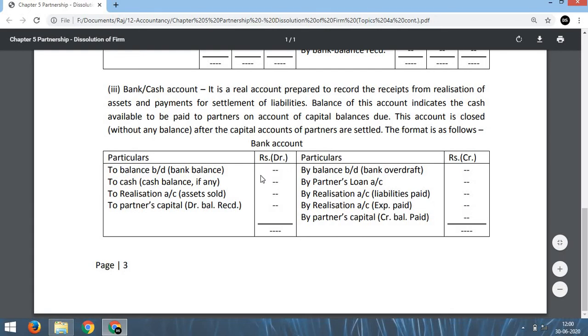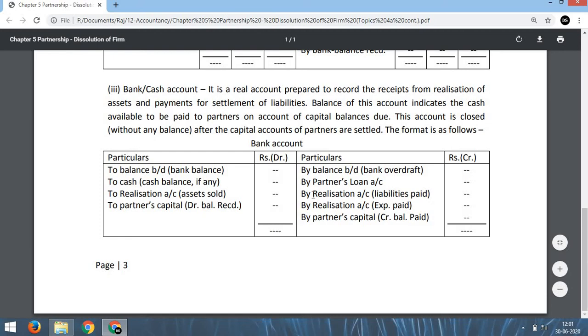After writing this, we have to pay the partner's loan. If there is a partner's loan in the balance sheet of the firm, that is to be paid directly from the bank. So we shall write by partner's loan. Remember, this partner's loan cannot be transferred to the capital account or to the realization account. That means the partner's loan is neither transferred to the capital account nor to the realization account. That is to be paid through bank or through cash.